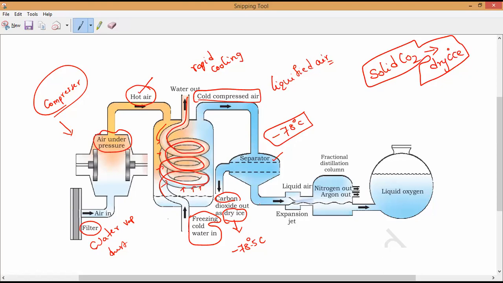Now again, to separate all the nitrogen, argon, and oxygen, we need to send the gas very forcefully. That is why we send the remaining components through an expansion jet. Expansion jet means, for example, your mother asks you to pour water or water the plants. If you want to send the water a long distance, you will press the pipe at the start. Yes or no? Same way, suddenly